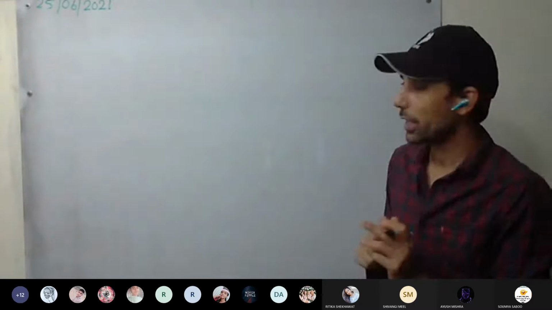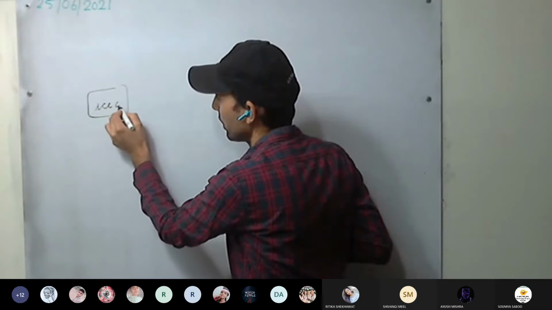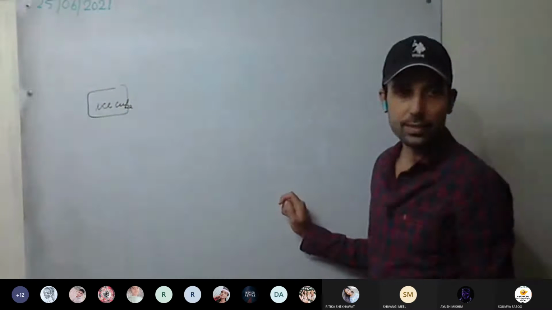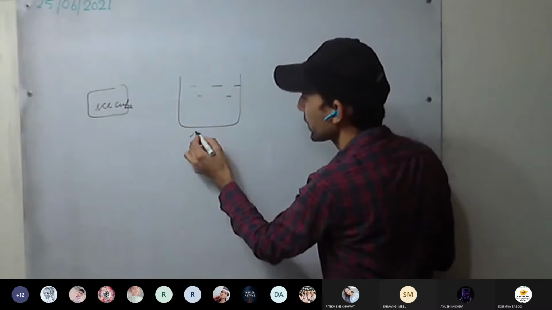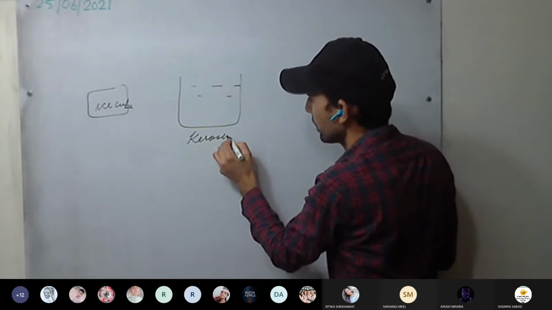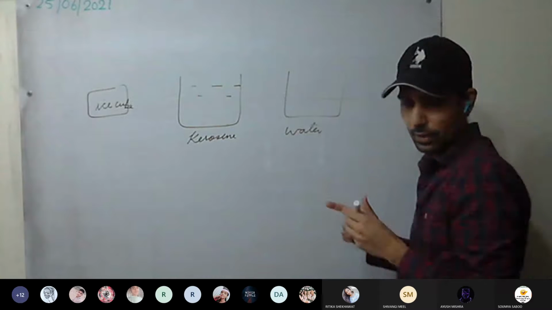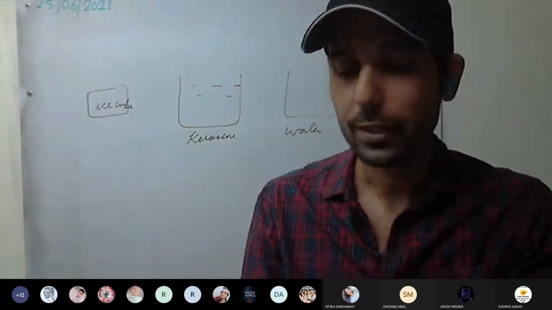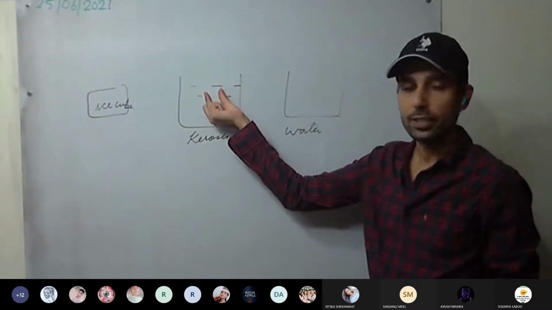Few more examples we can take. For example, we are taking an ice cube. Now, in 1 beaker, we are taking kerosene, and in another beaker, we are taking water. So if I place the ice cube in kerosene, what will happen? It will sink.